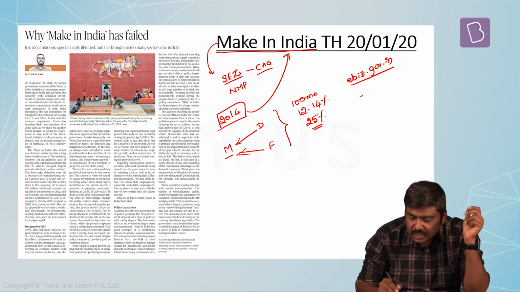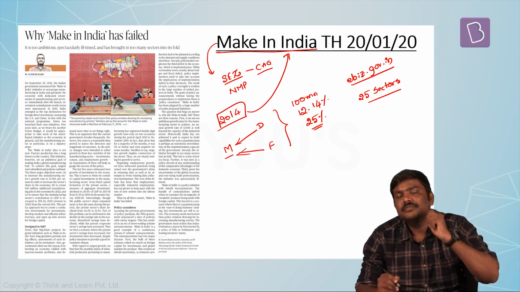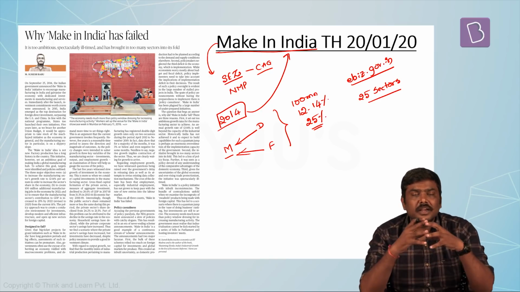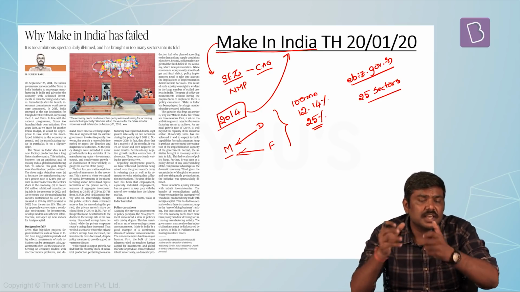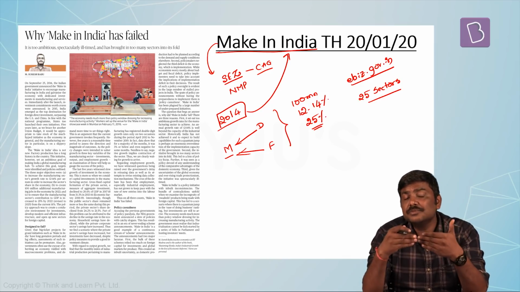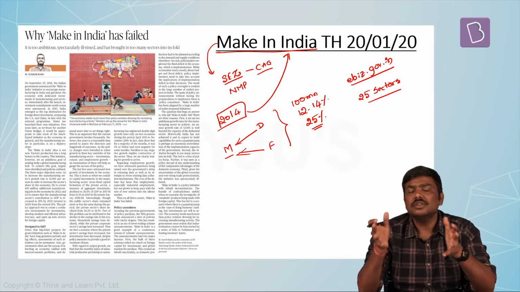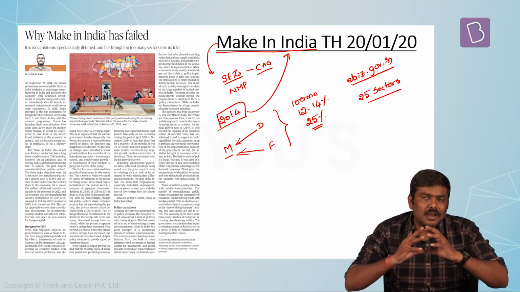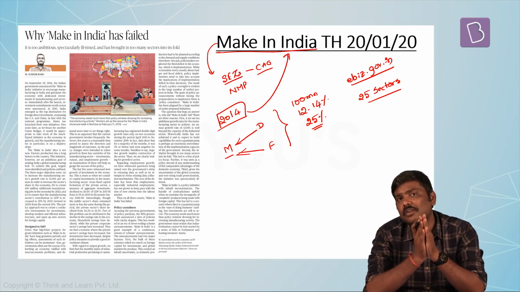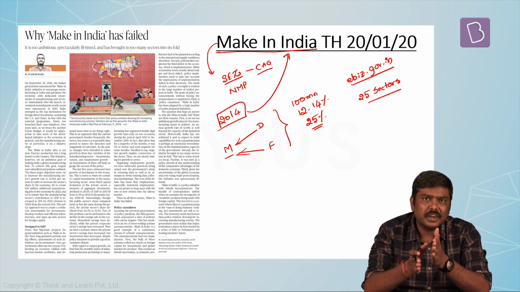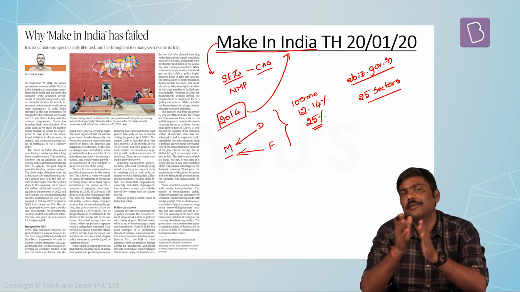They identified 25 sectors which would be covered under Make in India. They introduced investor facilitation cell to promote more and more investment into the manufacturing, so on and so forth. So in simple terms, large number of measures have been taken by Government of India to promote manufacturing in India under the ambit of Make in India.